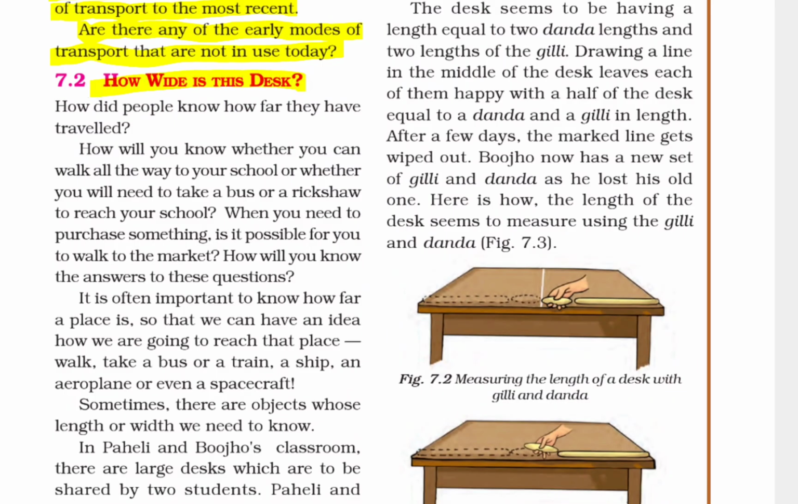How wide is this desk? How did people know how far they have traveled? How will you know whether you can walk all the way to your school or whether you will need to take a bus or a rickshaw to reach your school? When you need to purchase something, is it possible for you to walk to the market? How will you know the answers to these questions? It is often important to know how far a place is so that we can have an idea how we are going to reach that place: walk, take a bus or a train, a ship, an aeroplane, or even a spacecraft.